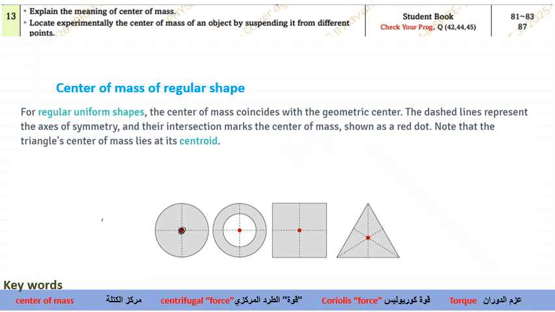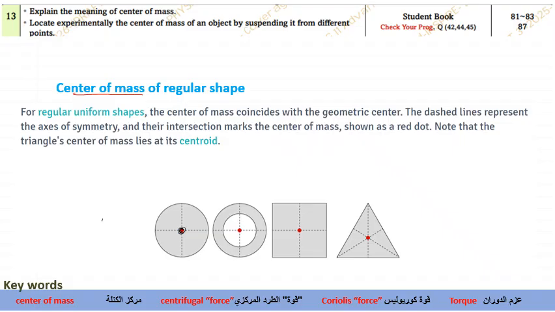Now, first let me address center of mass. I think you are aware of center of mass. What is center of mass? Center of mass is a point where the entire mass of the body is concentrated. Any object you have will have a particular point where you can balance that object. But don't always think that the center of mass will be inside the body.